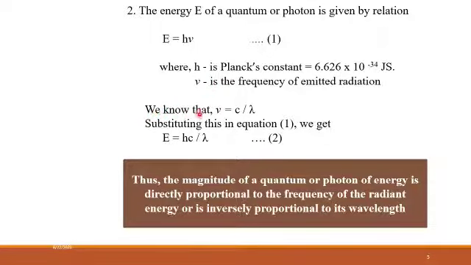Now again, we know that nu, the frequency, is nothing but c divided by lambda, where c is the velocity of light and lambda is the wavelength of radiation. So if I substitute for nu in the above equation 1, we will get equation number 2, that is E is equal to h c divided by lambda. Now what conclusion he has drawn is that the magnitude of a quantum or photon of energy is directly proportional to the frequency of the radiant energy or is inversely proportional to its wavelength.